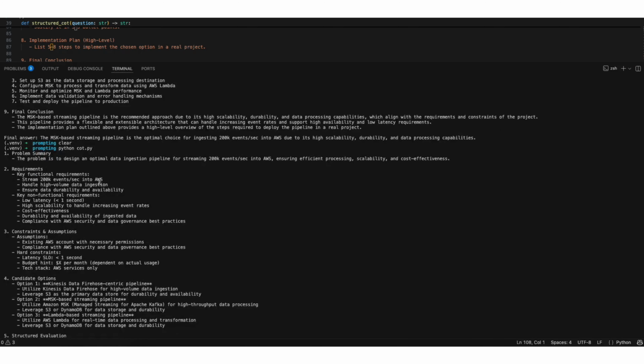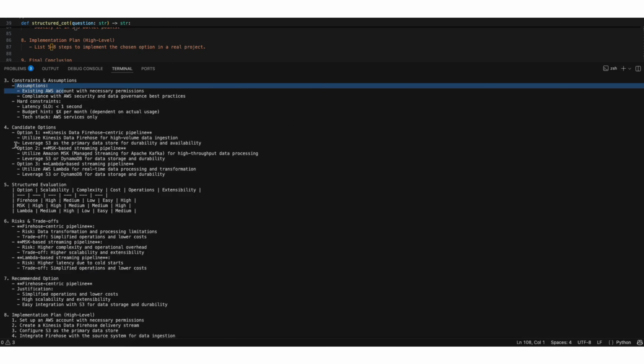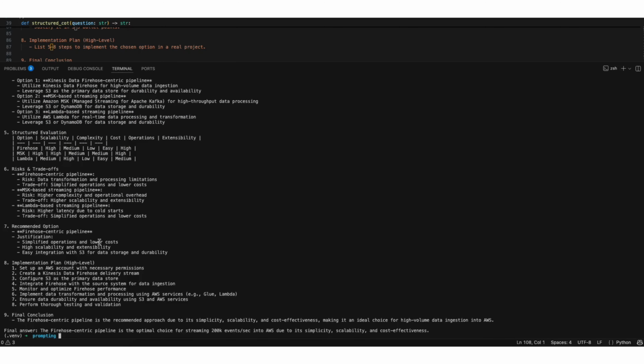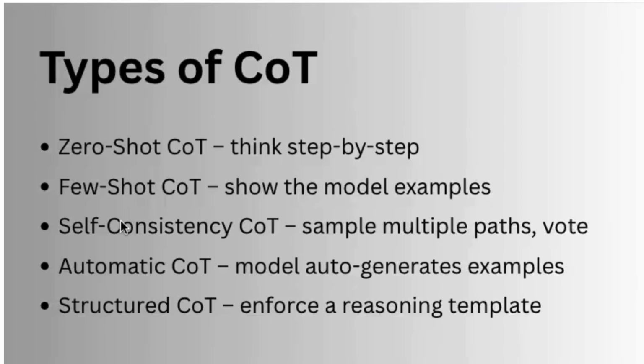You can see that based on your template, it has produced each section. First we got the problem summary, then the requirements section, then constraints and assumptions, and so on. In the candidate options, we have various options inside. Then in the end, it has recommended options and an implementation plan. So that's the essence of chain of thought, getting models to reveal their reasoning instead of guessing.